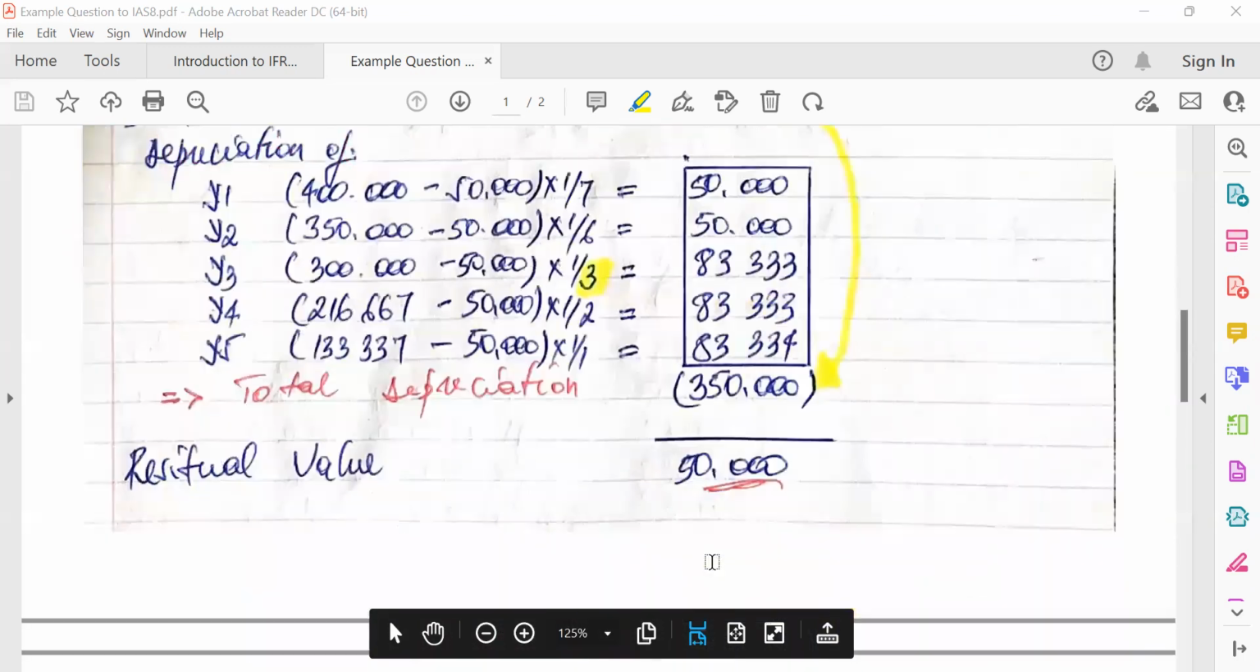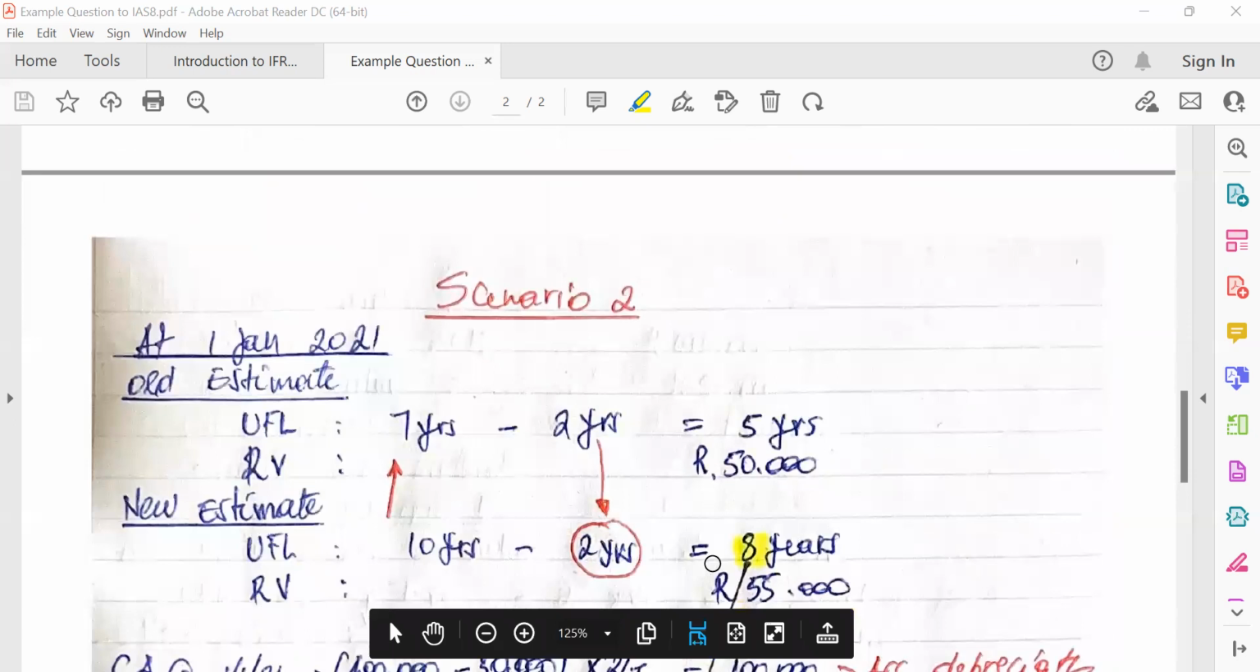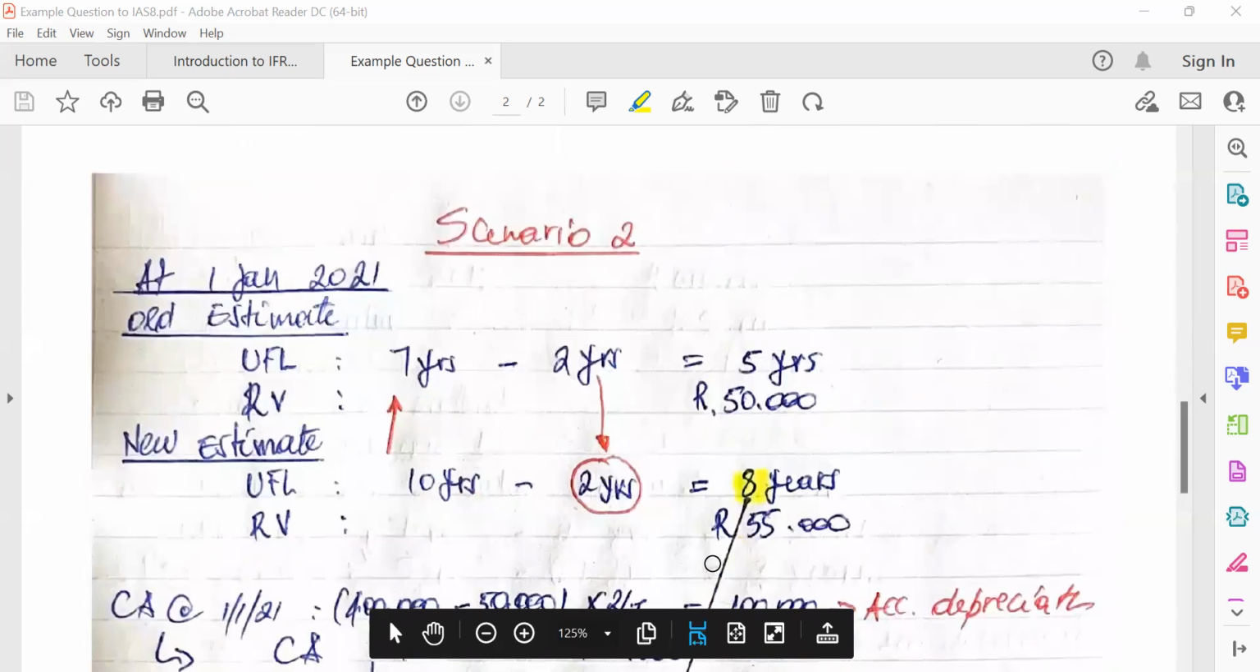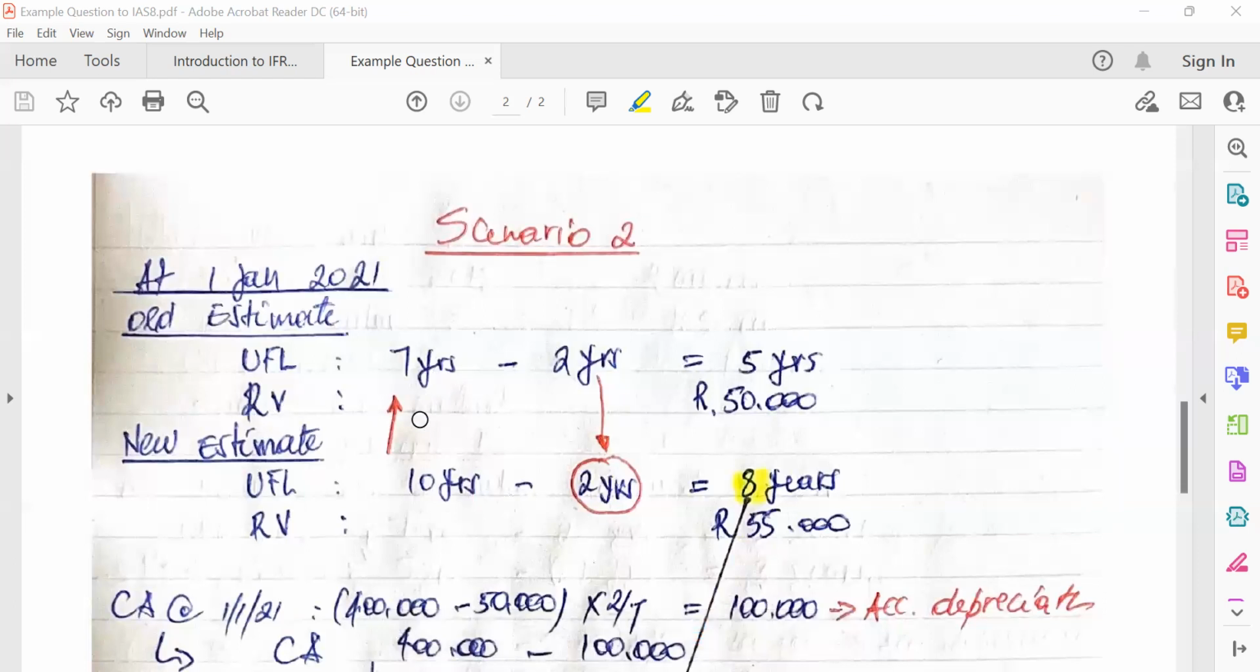Let's go to scenario number 2. Scenario number 2 has a change in useful life as well as in residual value. The useful life was 7 years, but now it went to 10 years, and the residual value was 50,000, but now is 55,000. So we can do the same logic. 7 years, how many years have elapsed so far? 2 years, we are left with 5 years.